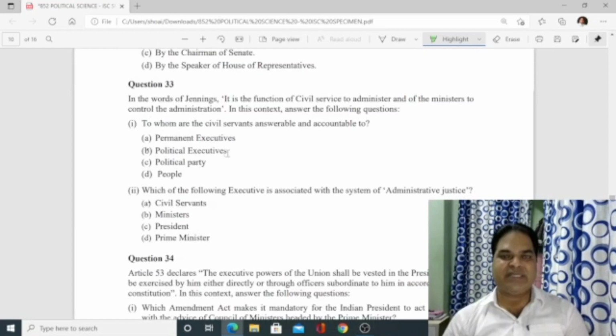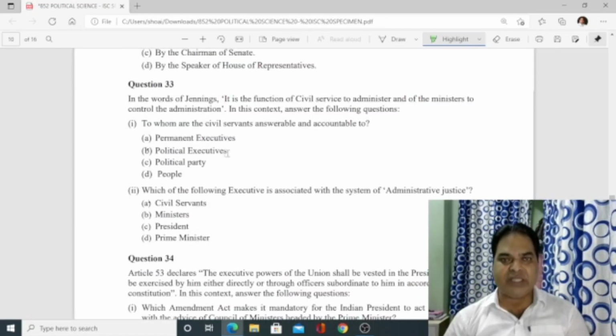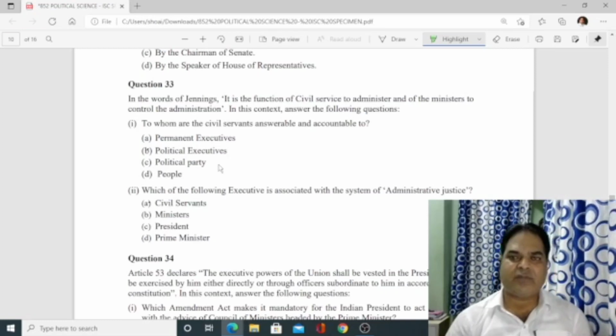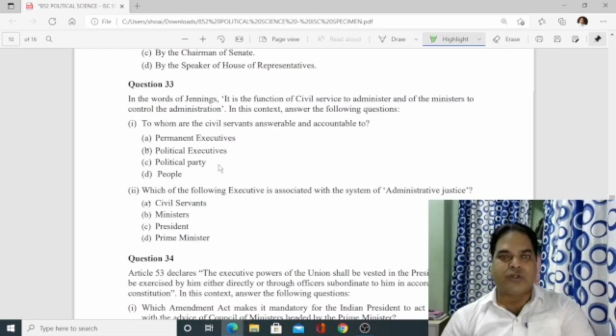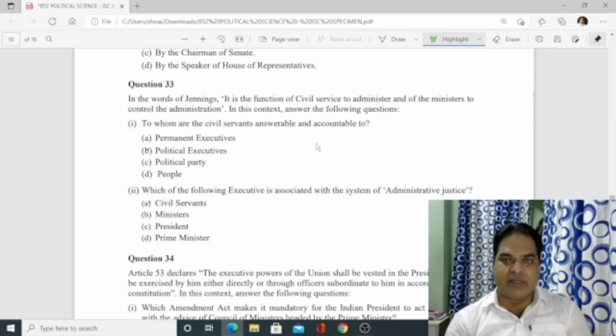Number 33. In the words of Jennings, it is the function of civil service to administer and of the ministers to control the administration. In this context, answer the following questions. To whom are civil servants answerable and accountable? Civil servants are accountable and answerable to the political executives.